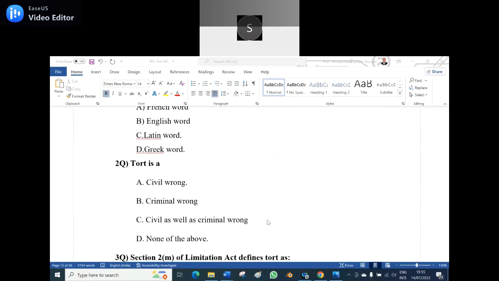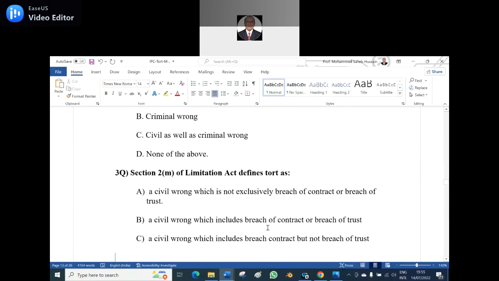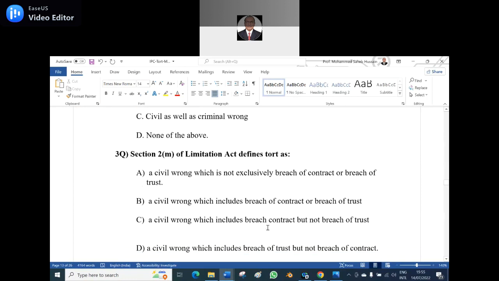Then the third question. Section 2, Clause M of the Limitation Act defines tort as: A, a civil wrong which is not exclusively a breach of contract or a breach of trust. B, a civil wrong which includes breach of contract or a breach of trust. C, a civil wrong which includes a breach of contract but not a breach of trust. D, a civil wrong which includes breach of trust but not breach of contract. Which one is the appropriate answer? Option B, sir. Includes breach of contract and breach of trust.